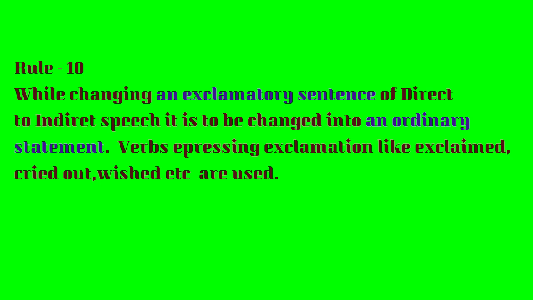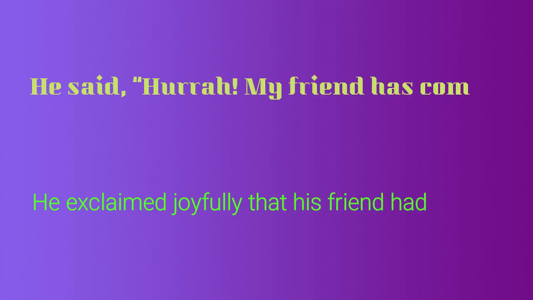Now, verbs expressing exclamations like exclaimed, cried out, wished, those verbs can be used. Let's see some examples. He said, "Hurrah, my friend has come." Now the reporting clause is he said. Said is a reporting verb. Now the actual words of the speaker are in exclamation: Hurrah, my friend has come.